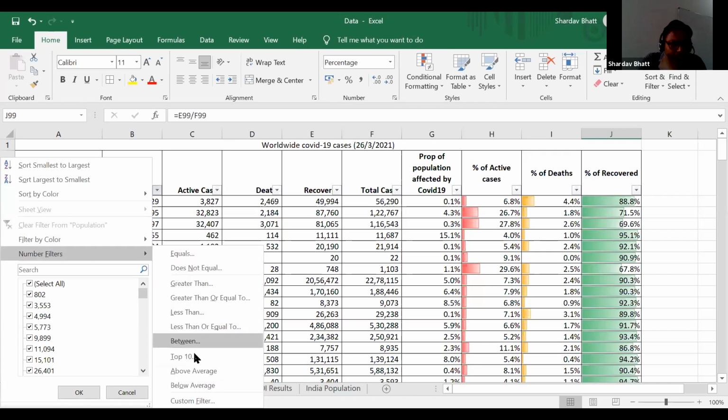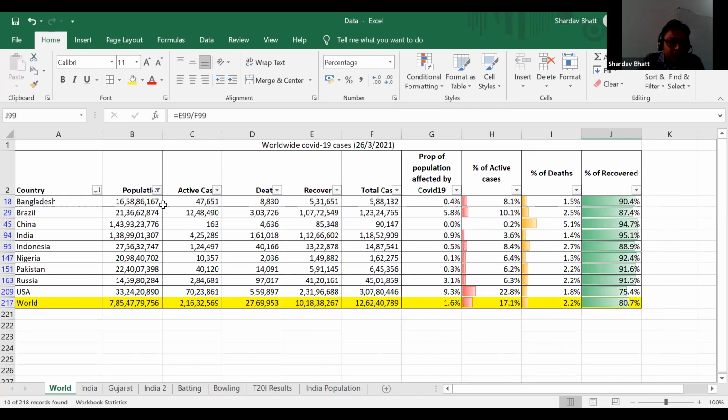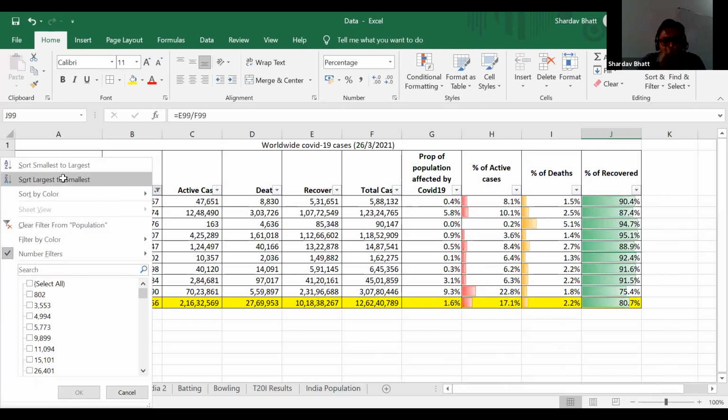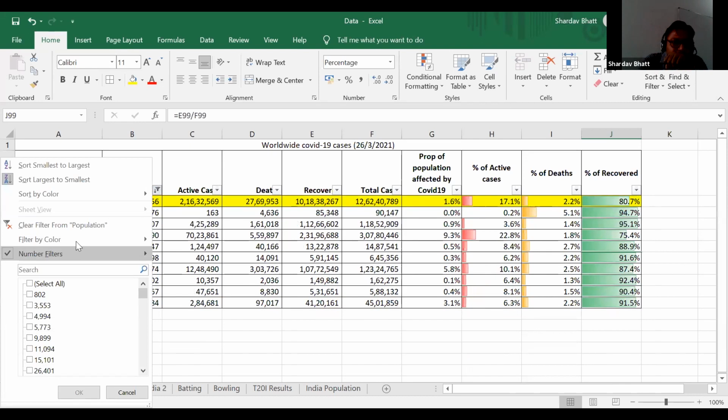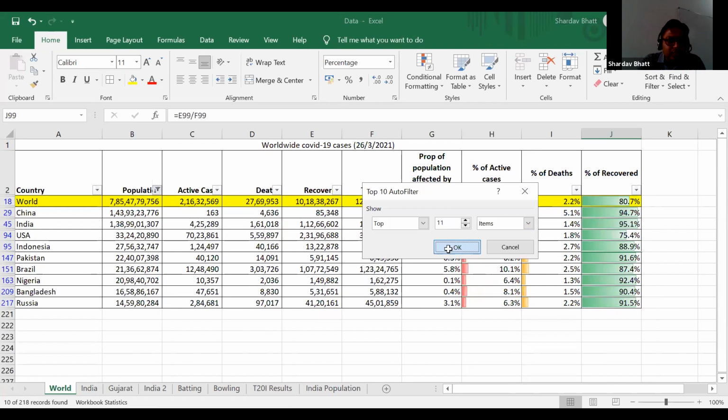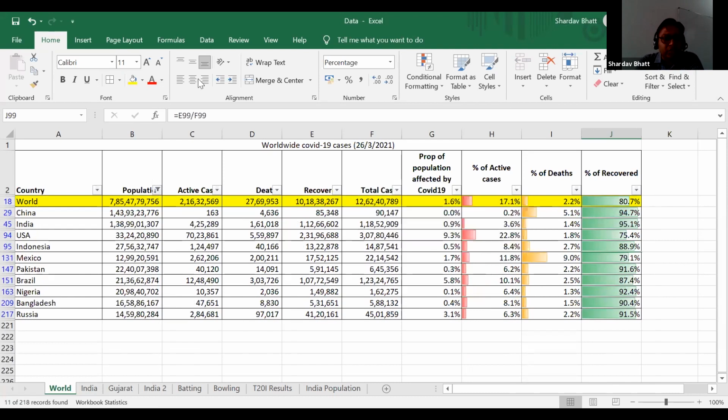Now I will consider the top 10 countries according to population. Yeah, there it is, the top 10 countries according to the population. And within these countries, I will analyze something. Actually, this World entry should not be counted, so I should take the top 11. Yes, because World is the addition of all of those things. So these are the top 11 countries according to the population, and in these countries, we will see what the situation is. I want to hide this World.